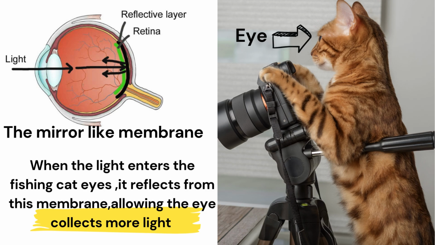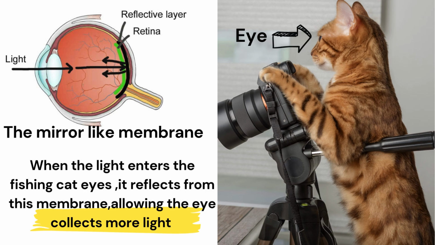So when the light enters the fishing cat's eyes, it reflects from this membrane, allowing the eye to collect more light in this low light place. So the eye now collects more light, which helps the fishing cat to hunt at night, to see clearly and to have excellent night vision.